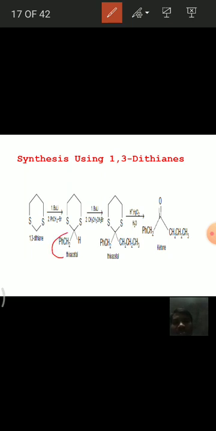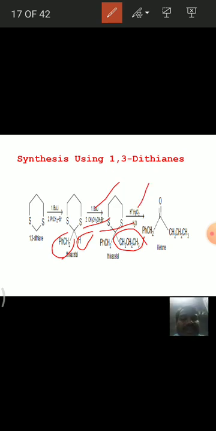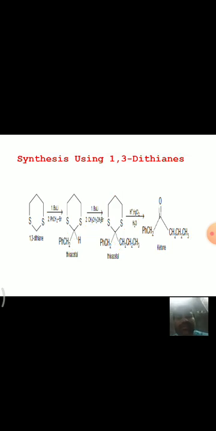Here benzyl bromide is attached to the carbon, and then again one more hydrogen is there, treating with base followed by propyl bromide. This propyl bromide is also attached to that carbon, then followed by hydrolysis in the presence of mercuric chloride, the desired ketone is formed as the product. And this is the best method for preparing aldehydes and ketones by using 1,3-dithianes.